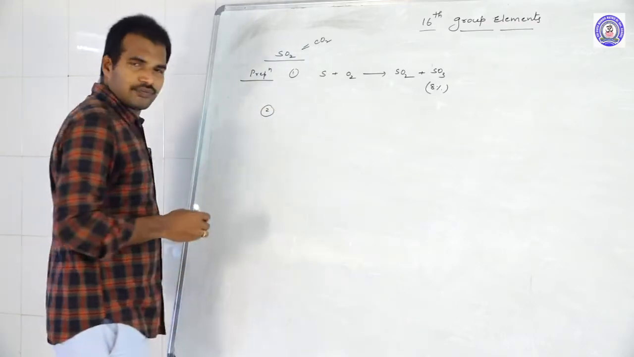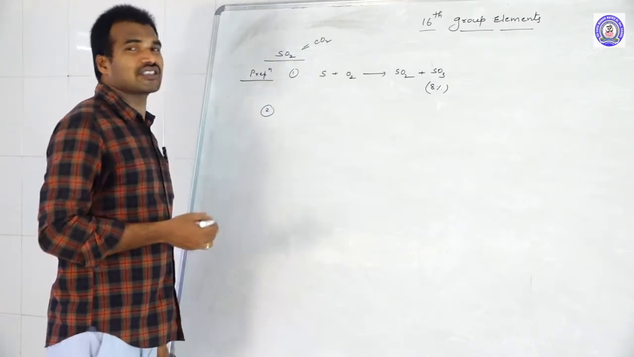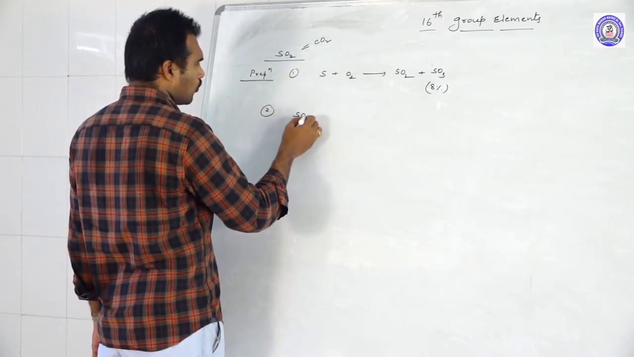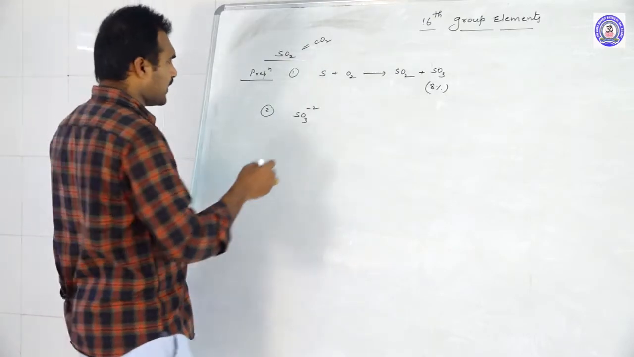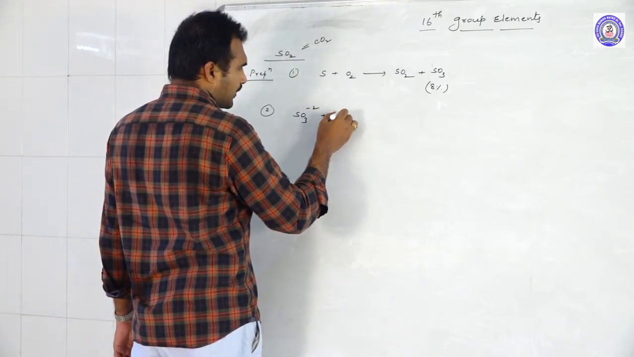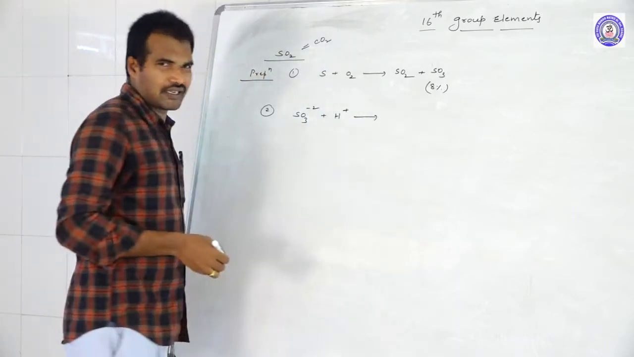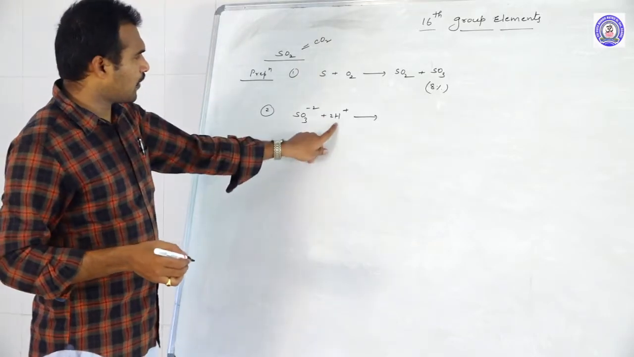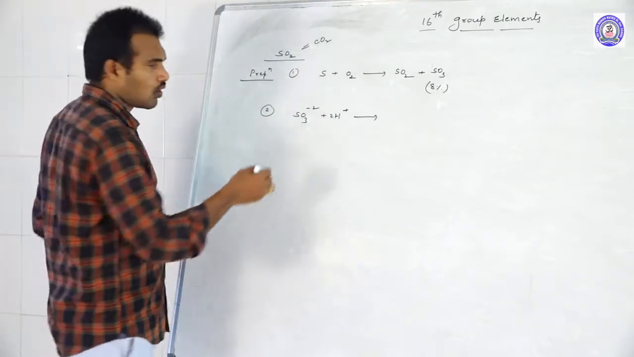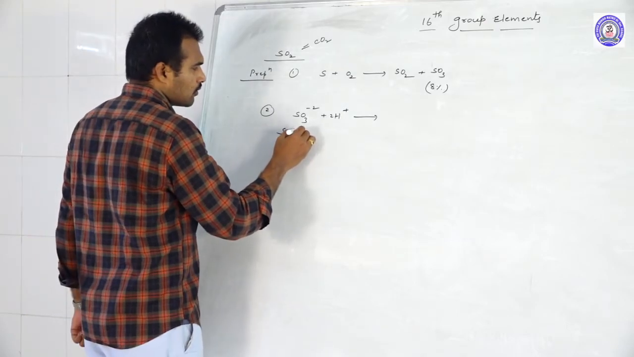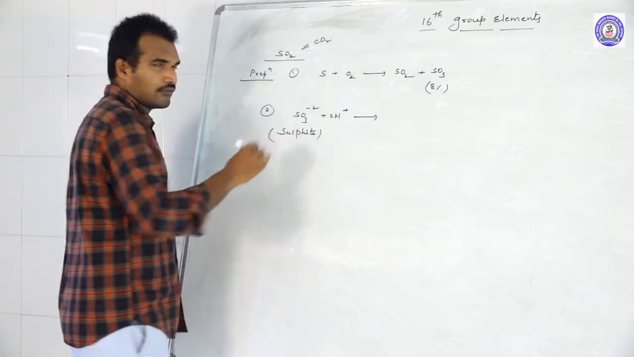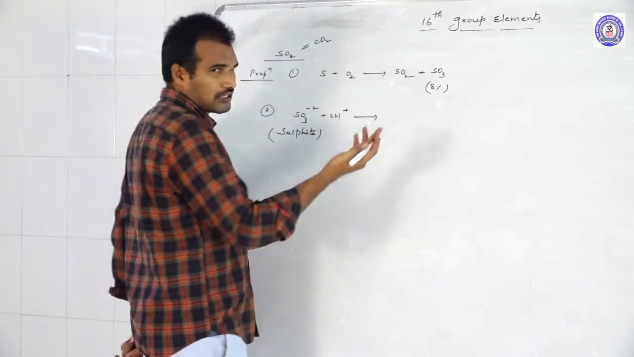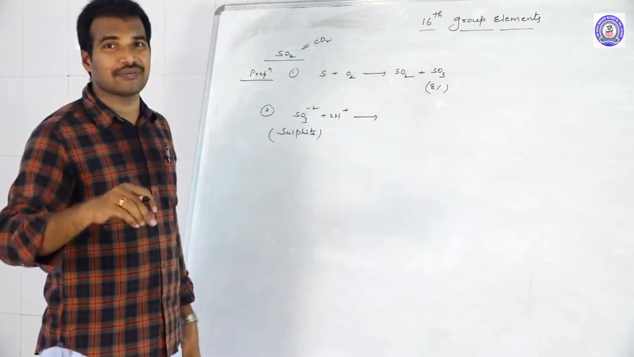Then the second method: you just take the sulfite salts, SO3 2 minus, like Na2SO3, K2SO3. When sulfite salts react with acids, like 2 H plus ions, first we will get H2SO3, but H2SO3 is unstable like H2CO3.